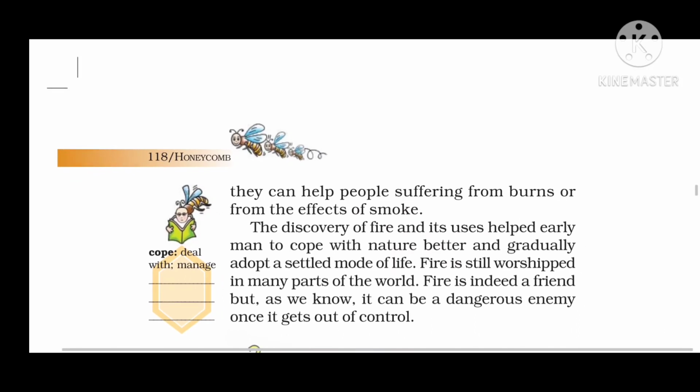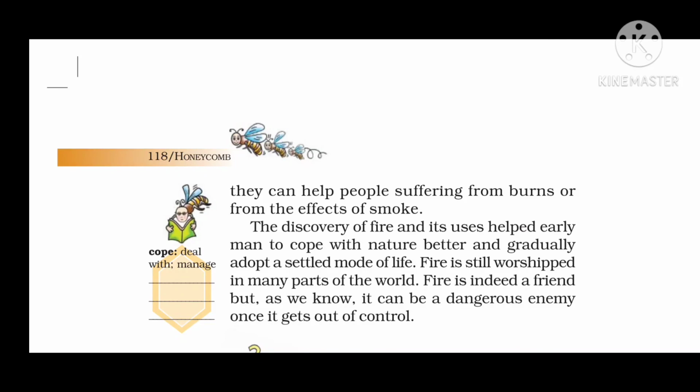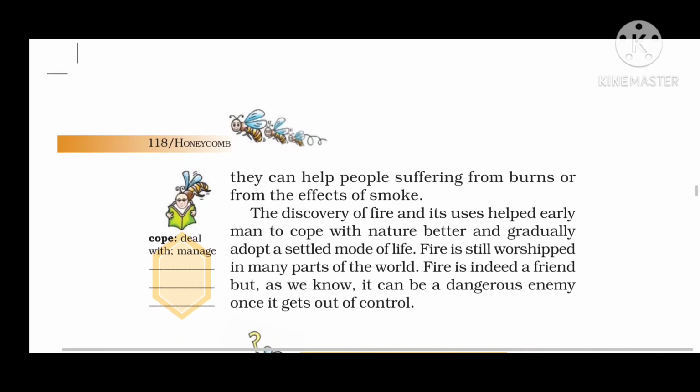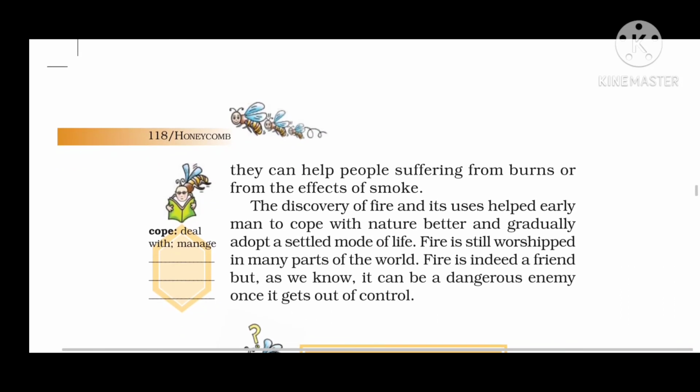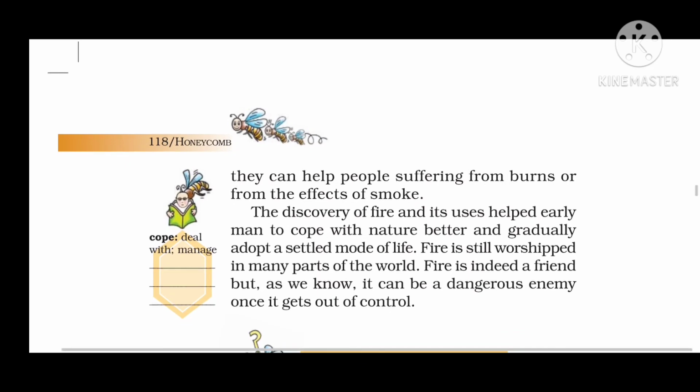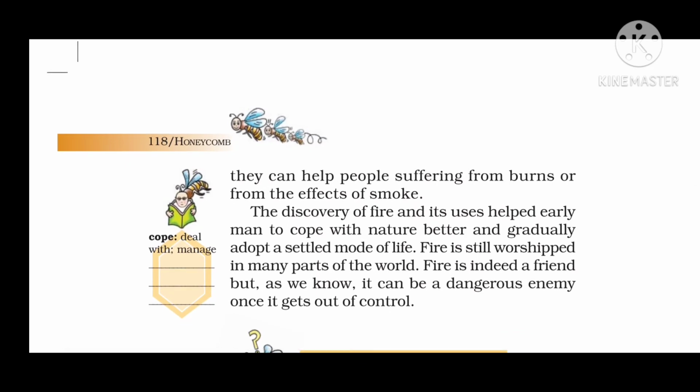So this is about the firefighters. The firefighters are trained not only to extinguish, means put out the fire, but also to provide first aid, and they can help the suffering people, those who are suffering from burns, or those who have become unconscious because of smoke, or because of some other effects caused by fire.